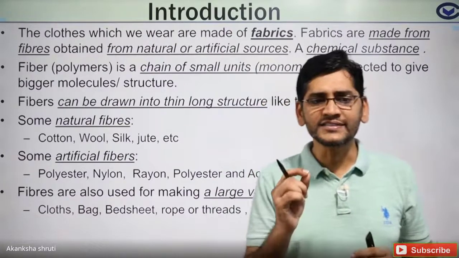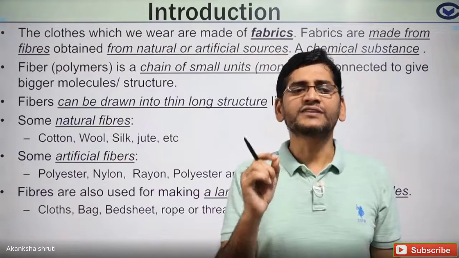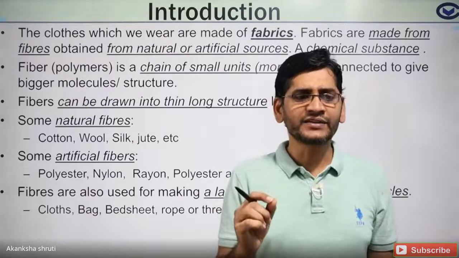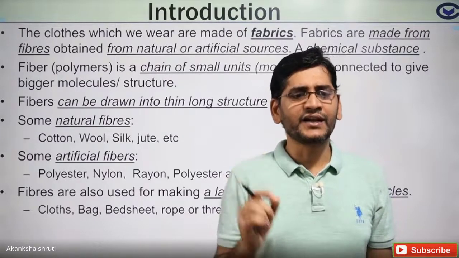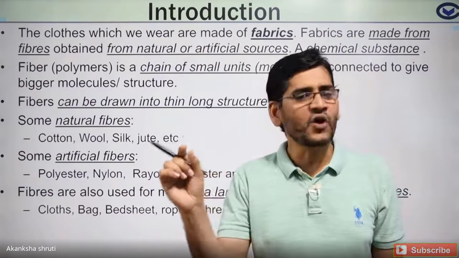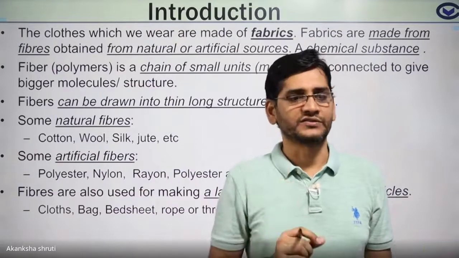So students, just keep in mind, fiber means it consists of fabric. Fabric is the polymer or the chemical which consists of a combination of various smaller units called monomers.